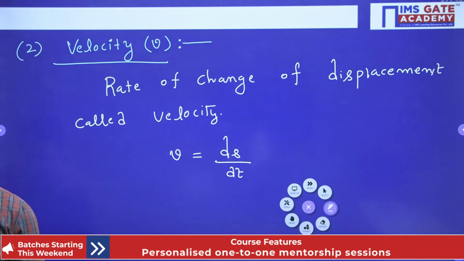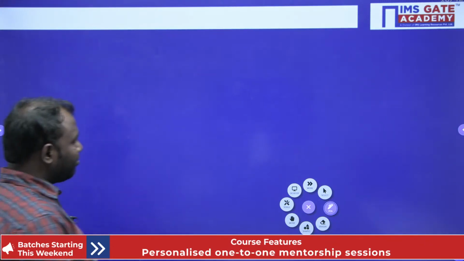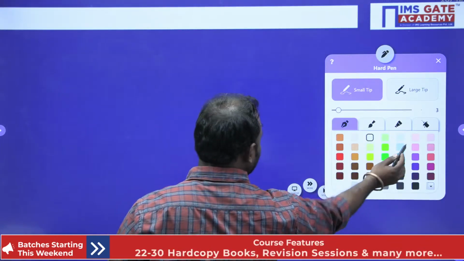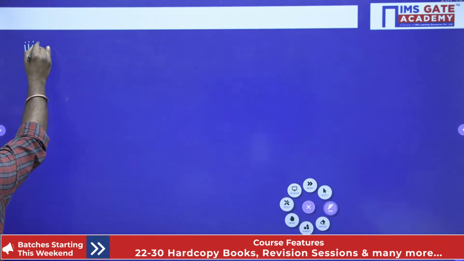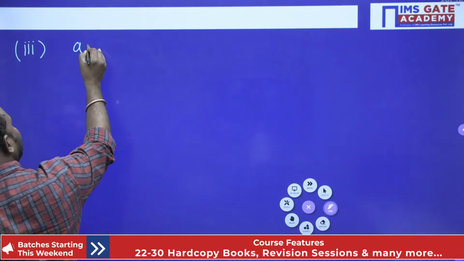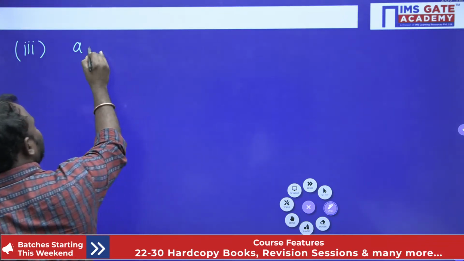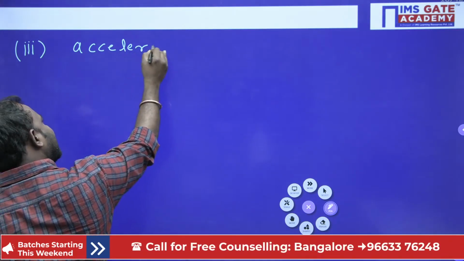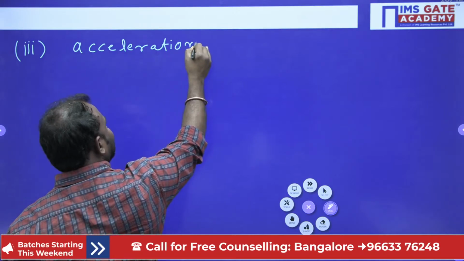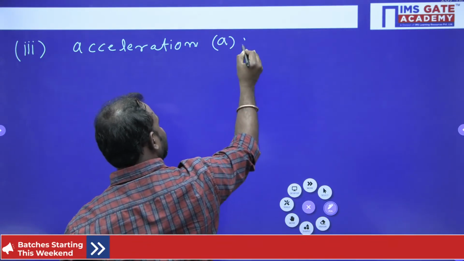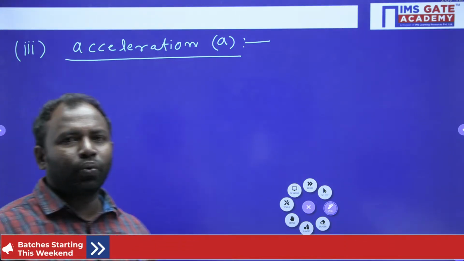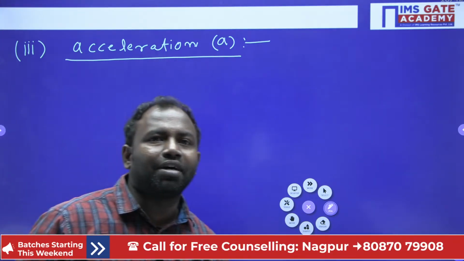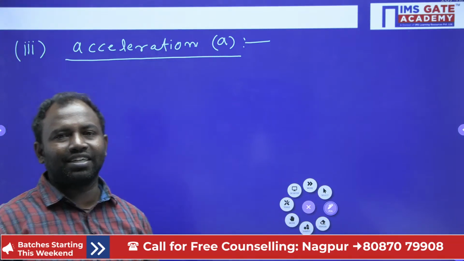Now let us go to another variable. The third motion variable is acceleration. Generally we indicate it with A. So what is acceleration? The rate of change of velocity comes under acceleration. That's it, very simple.